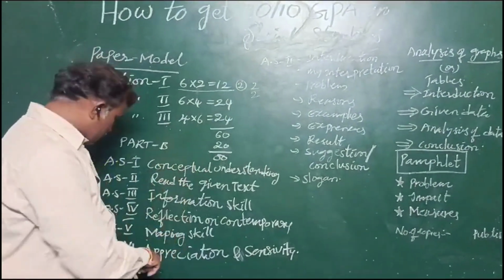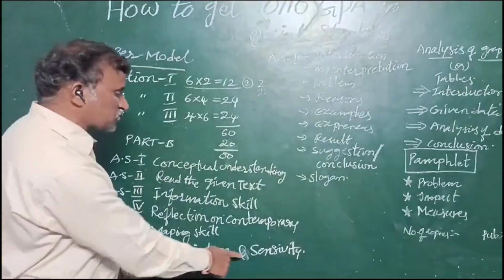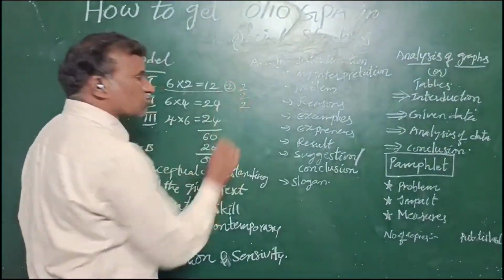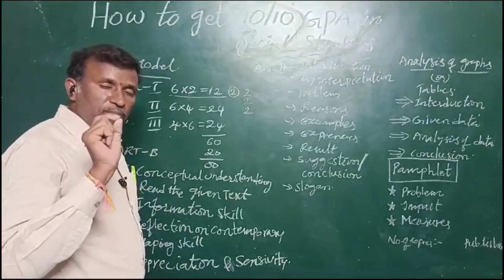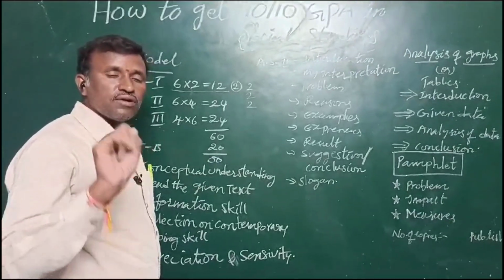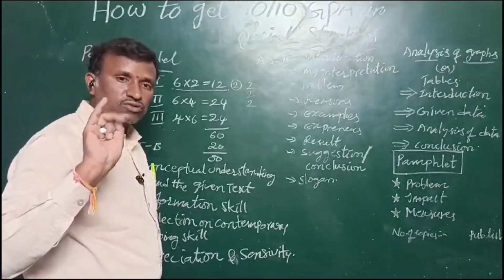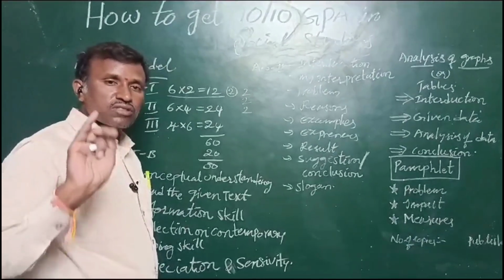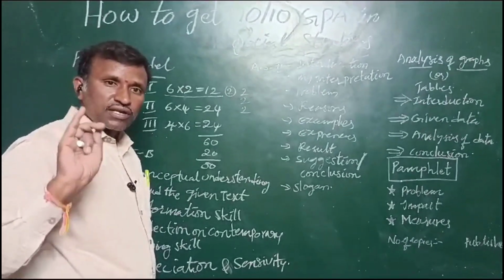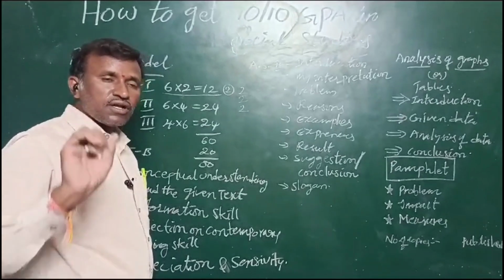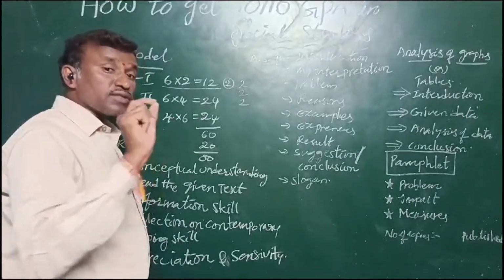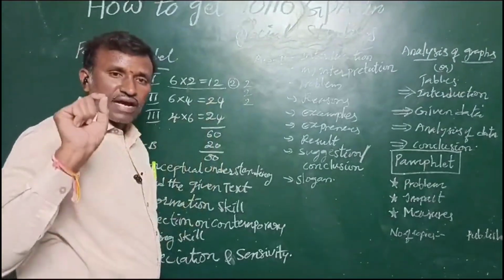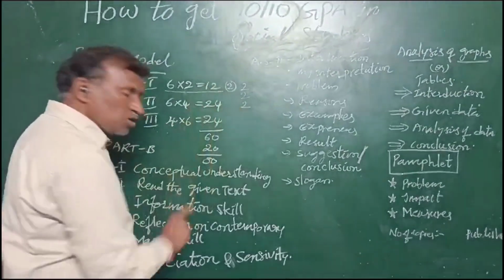And the next one, the 6th academic standard, appreciation and sensitivity. Definitely one question of 2 marks will be asked. Whom will they ask about? Mainly Dr. B.R. Ambedkar, Gandhiji, Subhash Chandra Bose, Bhagat Singh, Martin Luther King, Professor Jayashankar. Sardar Vallabhbhai Patel is also important. You can gather information on these personalities. That is the 2 marks.